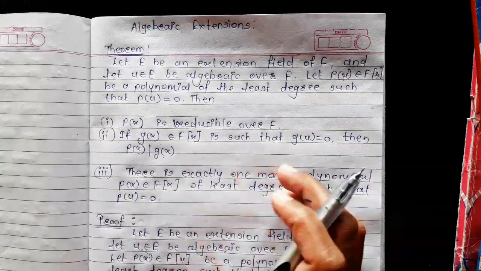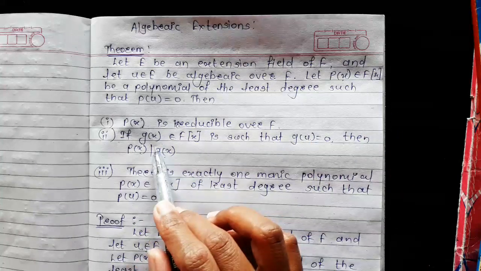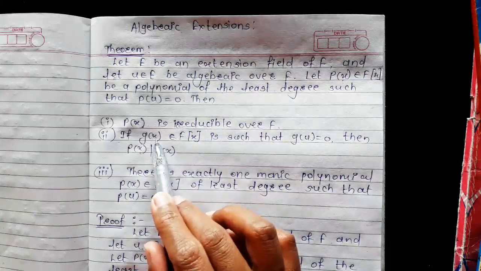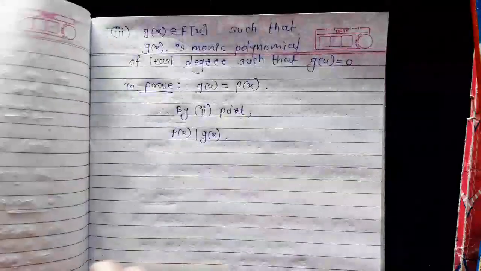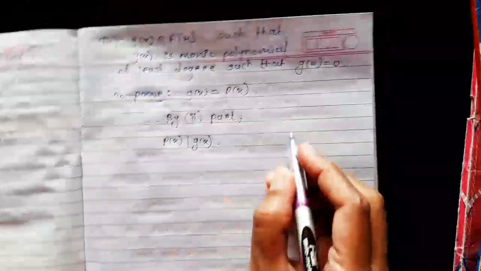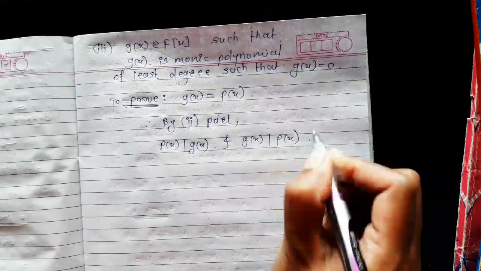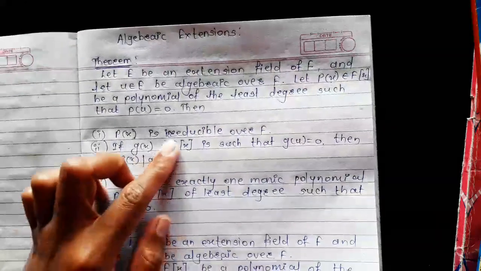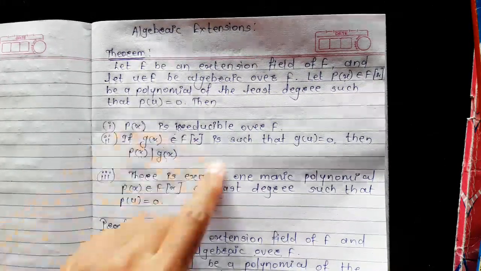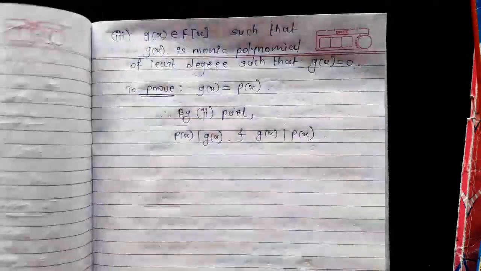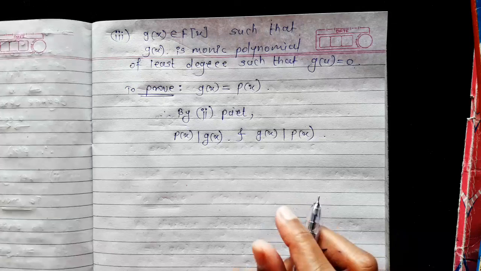Therefore we can replace g(x) by p(x) and p(x) by g(x) in this second statement, and again by this second statement g(x) divides p(x).